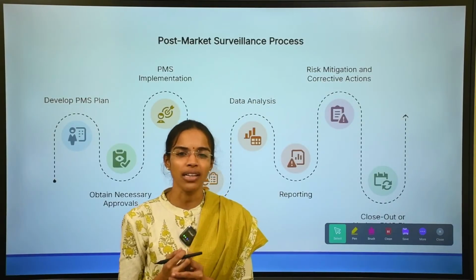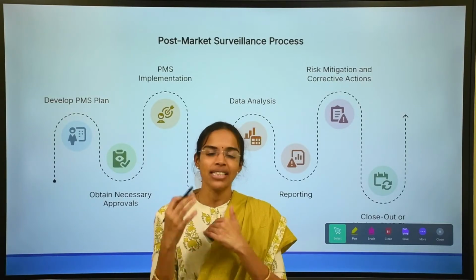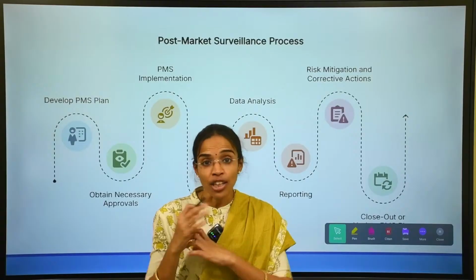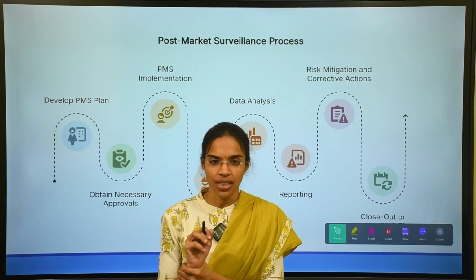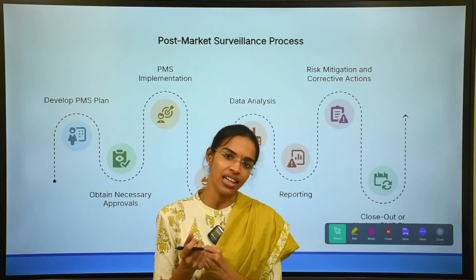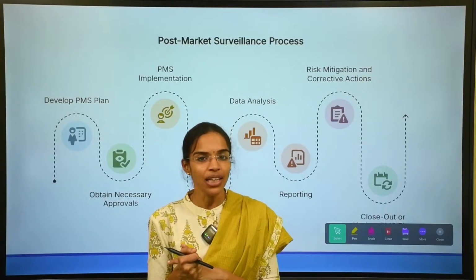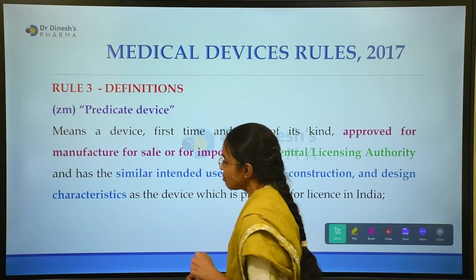So post-marketing surveillance is performed to establish whether the product has to be continued in the market or recalled from the market. Here again come the concepts of recall and continuation of the product. That is about post-marketing surveillance.